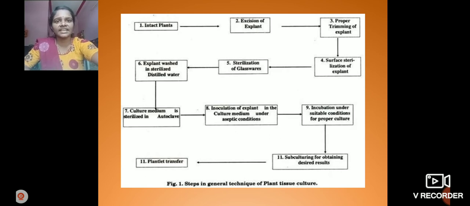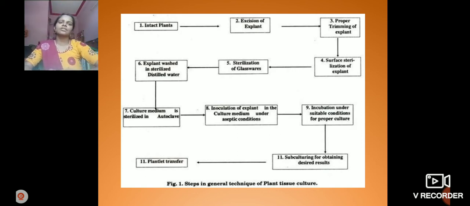Okay, what we learn about, the last thing can be learned in this diagram: the steps involved in the general technique of plant tissue culture.